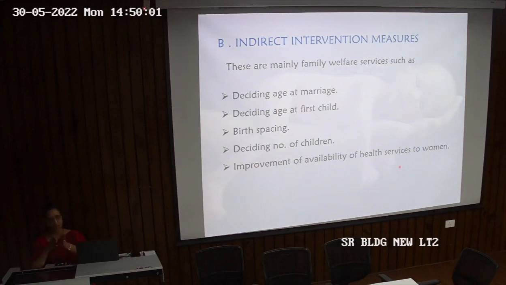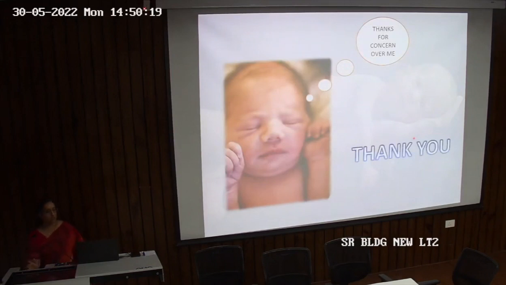So it has to increase around 1.5 to 2 times the normal diet. So that needs to be taken care of, and that is through improvement of availability of health services to women. So with this, I finish the low birth